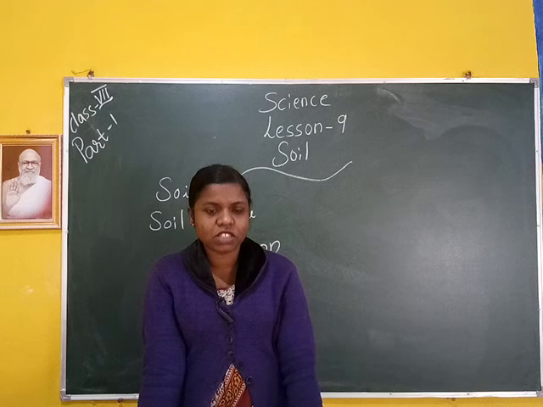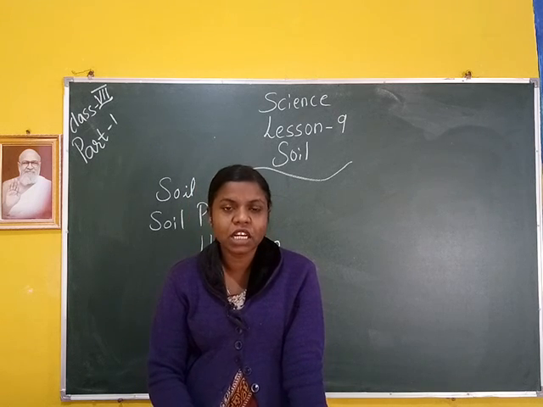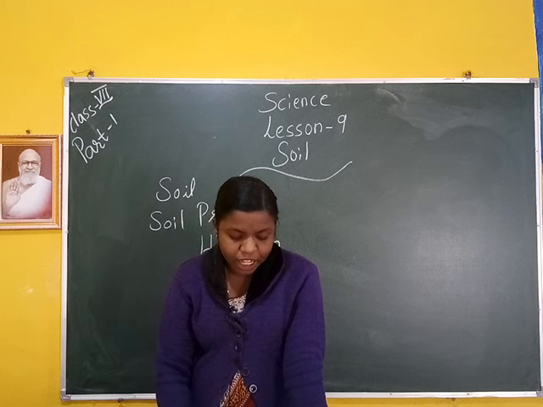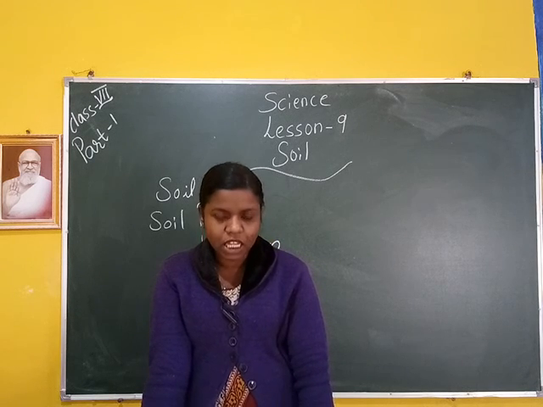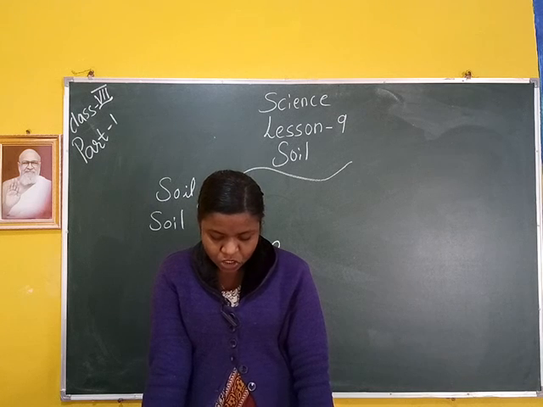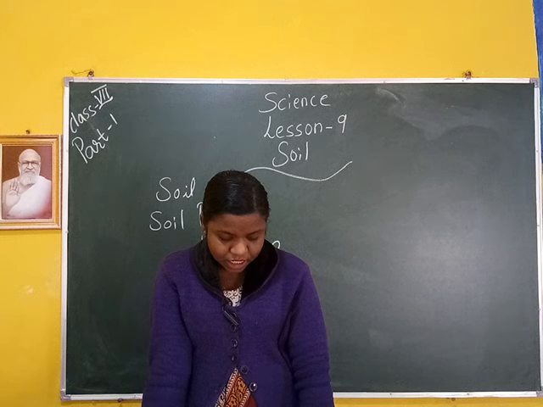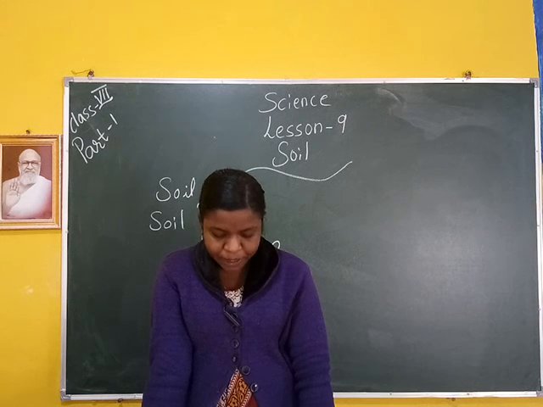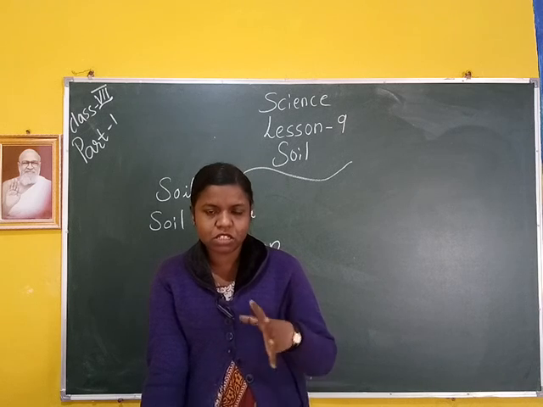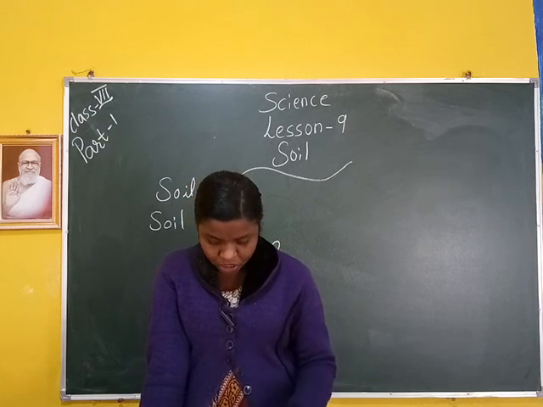Then C horizon or substratum. That means the third layer is C horizon. The layer of soil which lies just below the subsoil is called C horizon. It consists of small pieces of broken rocks with cracks and crevices formed by the weathering of bedrock or parent rock. That means the soil forming this layer comes from bedrock or parent rock.